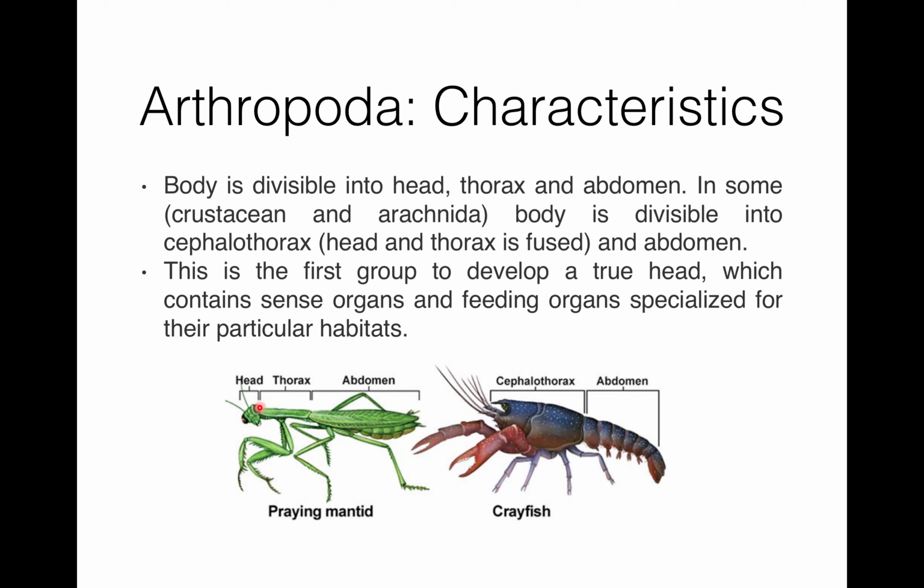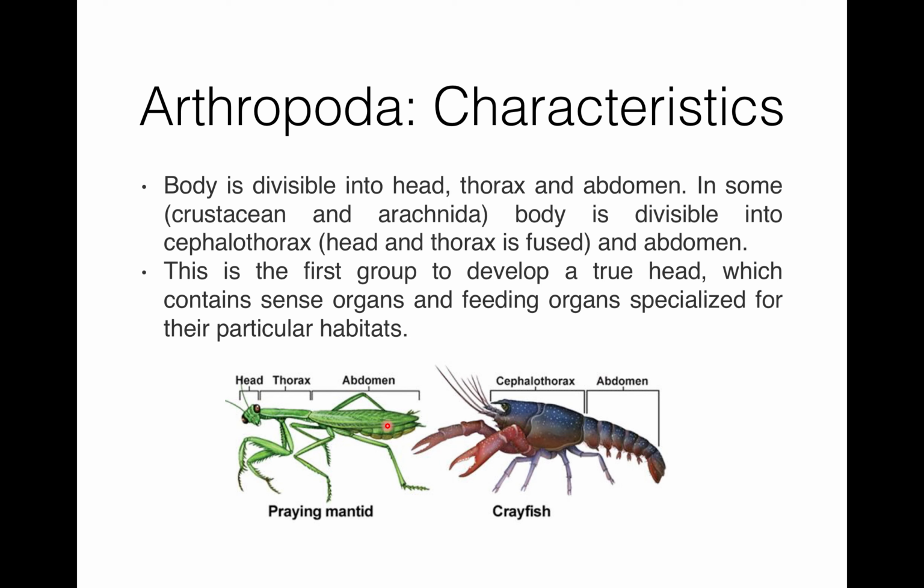The head has mouth parts, eyes and often antenna. The thorax is the middle body region to which legs and wings are attached. Then abdomen is the posterior end of the arthropoda, and it comprises additional legs.